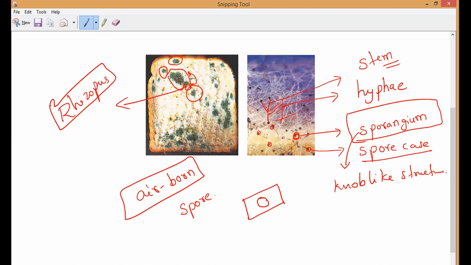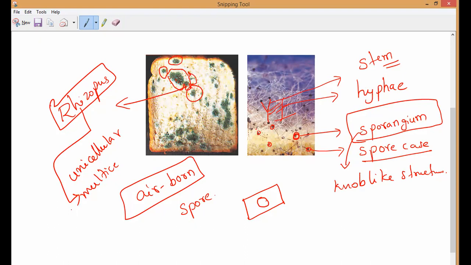So this spore formation method is also asexual reproduction, which is used by unicellular or multicellular organisms. What is this fungus? Unicellular organisms, and as well as multicellular organisms, because some plants are there, correct? So for example, if we take bacteria, bacteria are unicellular organisms which reproduce by spore formation. For example, rhizopus, is it unicellular or multicellular? It is multicellular, and mucor is also a multicellular organism.